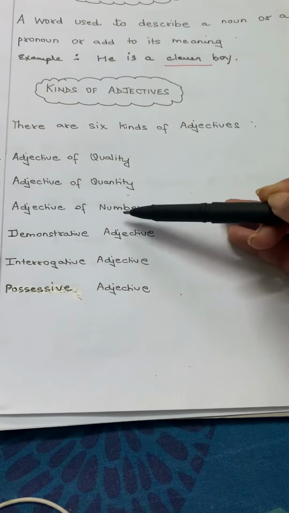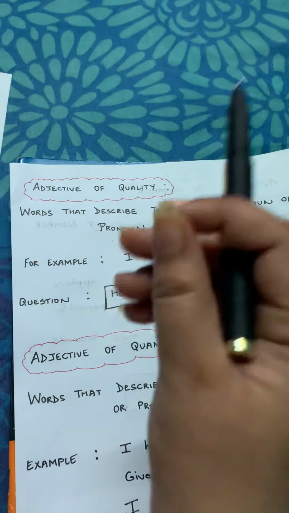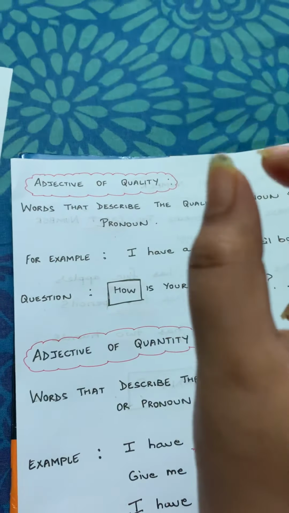So let's start with our first adjective, which is adjective of quality. Now, what is adjective of quality? Words that describe the quality of noun or pronoun. So a word that tells us what kind of a noun it is, it's called adjective of quality.